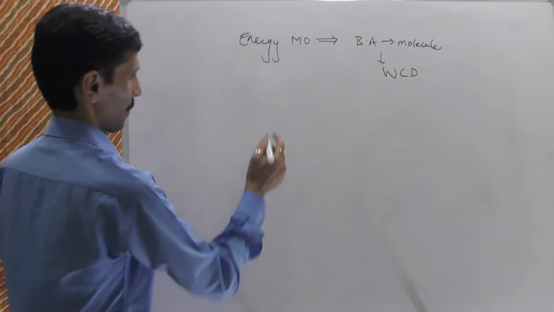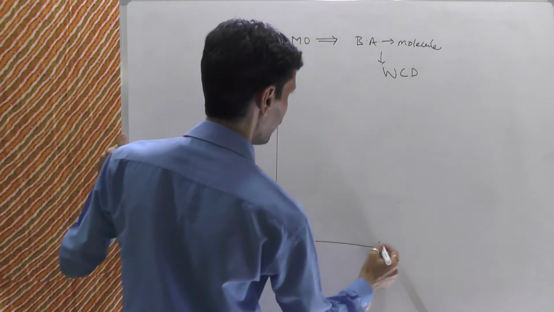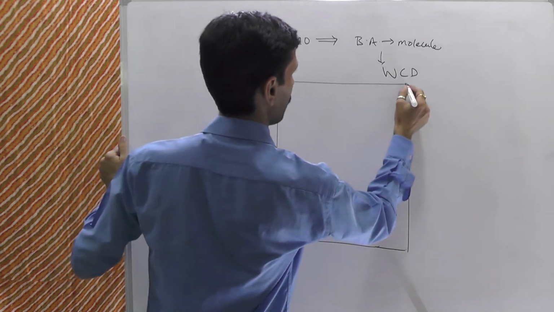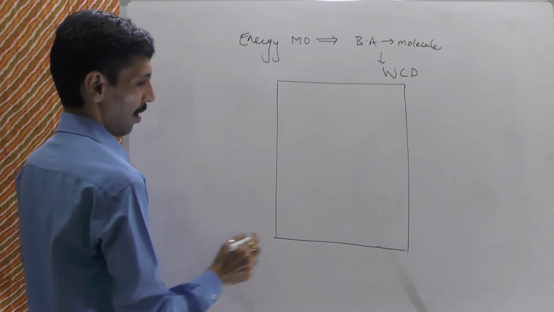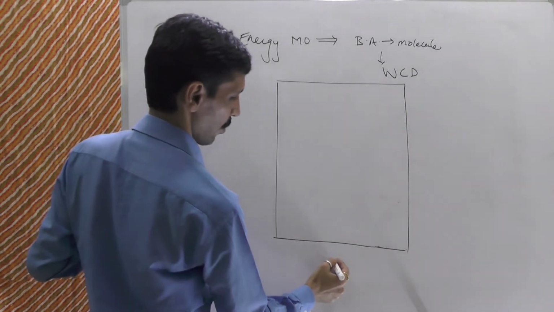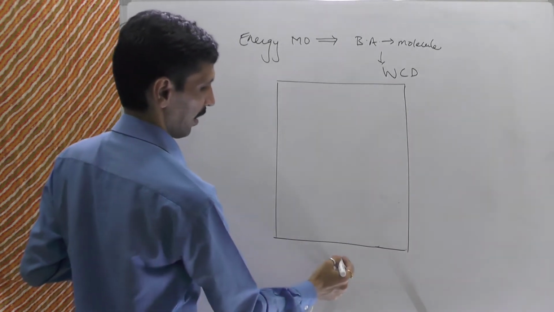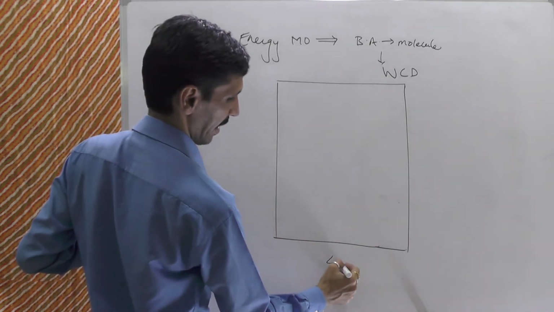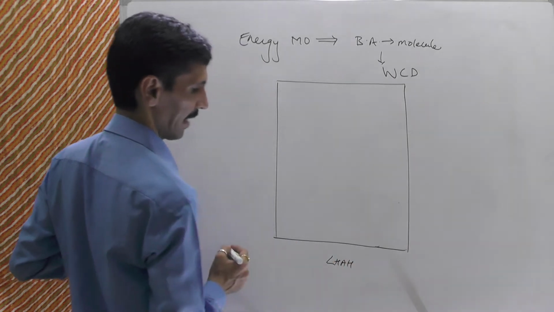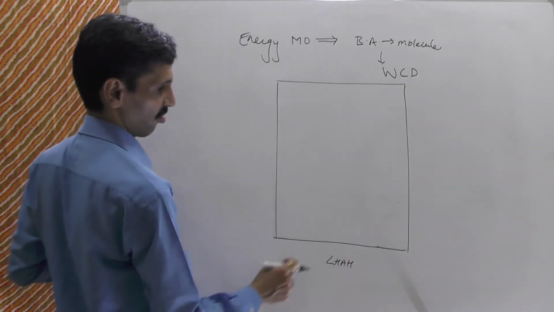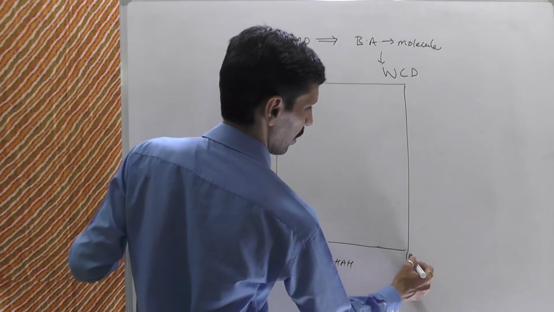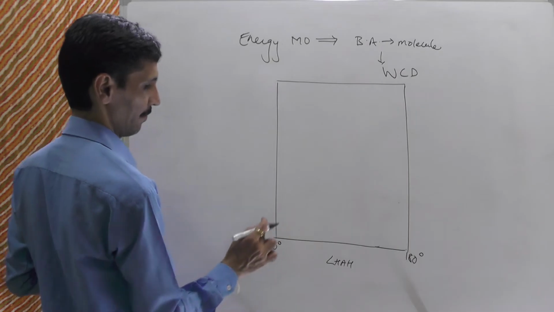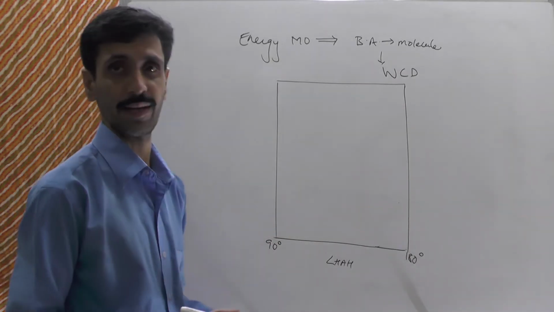So what we do is, on one side we show the bond angle, okay, so that means we talk about, say, a molecule which is triatomic, and hydrogen are peripheral atoms or surrounding atoms. So HAH. Okay. On one side it is 180 degree, on the other side we say it is 90 degree. Okay, because that is what the maximum that we can go for.